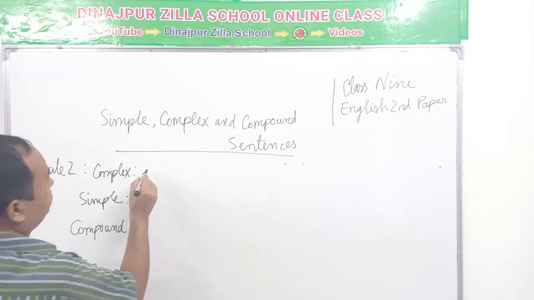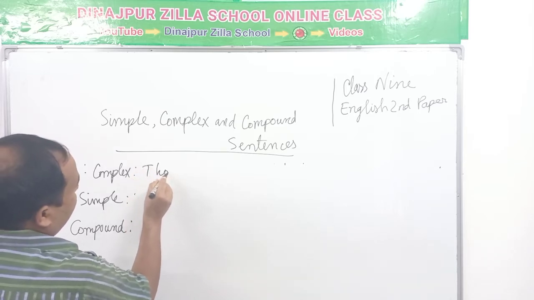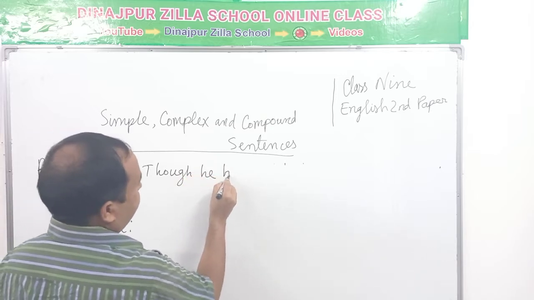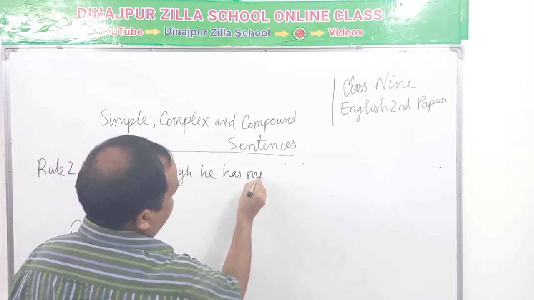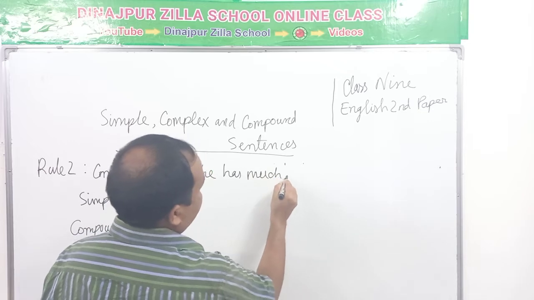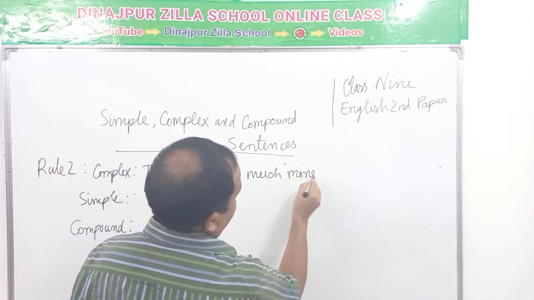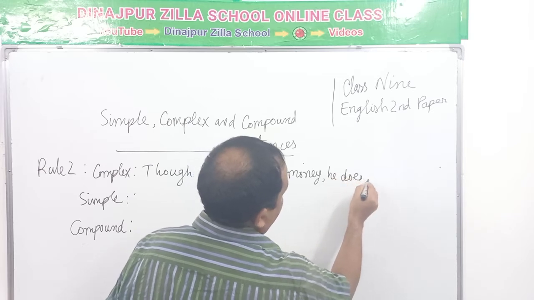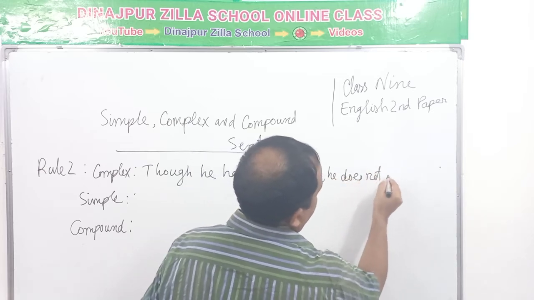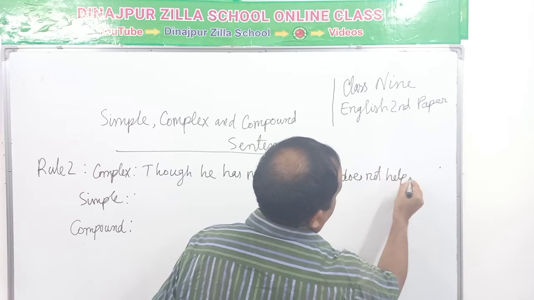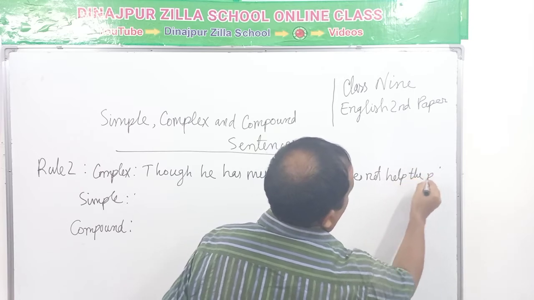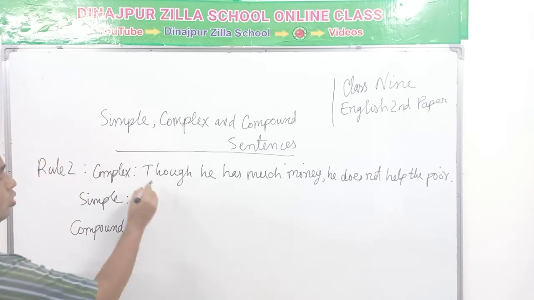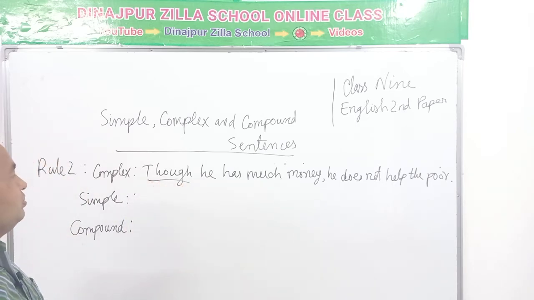Though he has much money, he does not help the poor. Though, although, meaning যদিও.